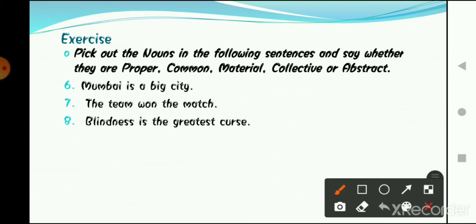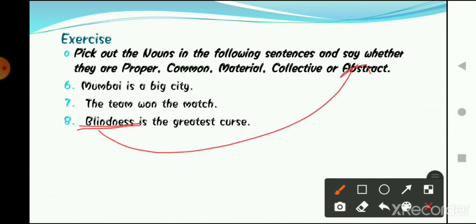Yes, sorry, not cure. The sentence is "Blindness is the greatest curse." Okay, sorry, the curse is curse. So here, what word is noun? The word blindness is a noun here. Okay, what type of noun is it? It is an abstract noun.